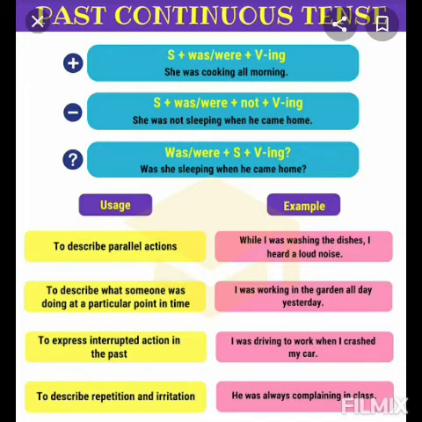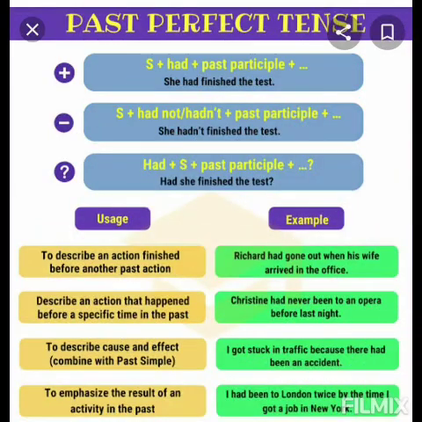Example, while I was washing the dishes, I heard a loud noise. I was working in the garden all day yesterday. I was driving to work when I crashed my car. He was always complaining in class. See here, in every sentence we have used was or were plus verb first form plus ing.